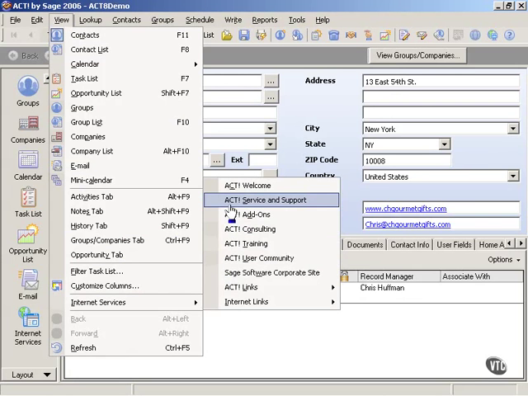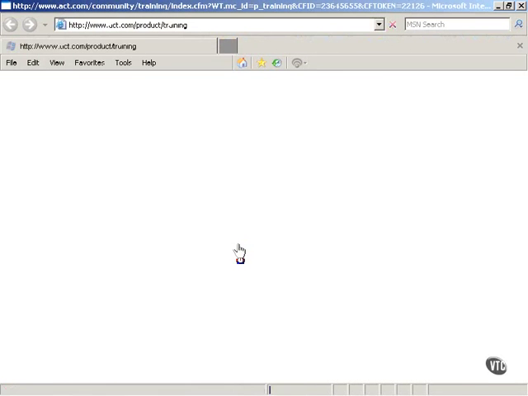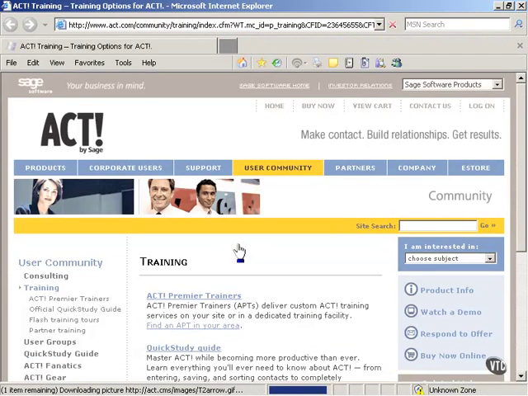So for example, if what we wanted to know is more about ACT training, we click on ACT training, and up comes information about premier trainers, quick study guides, and of course the ACT training that is available is tremendous across the industry, including what you're looking at right now. So we've got a tremendous amount of resources that are available through the internet, and it's very easy to get to these.